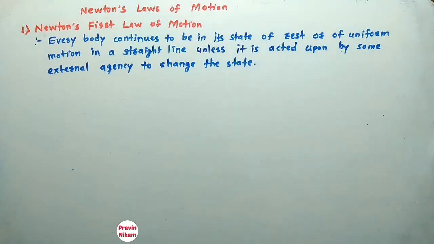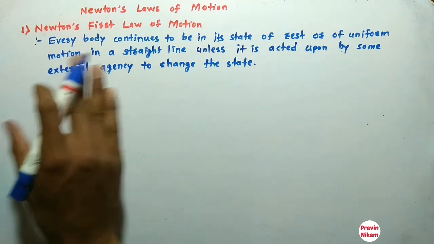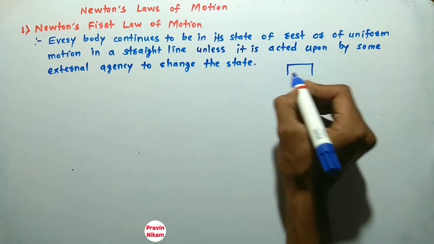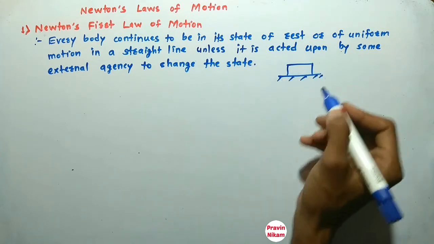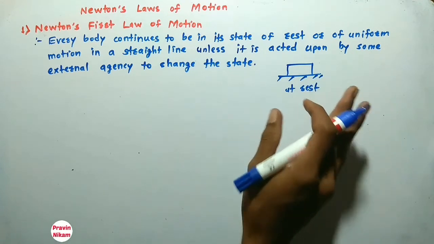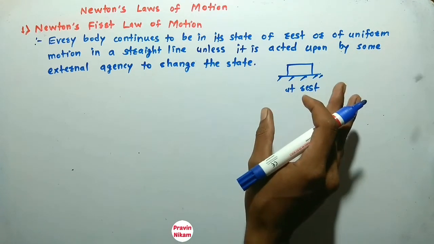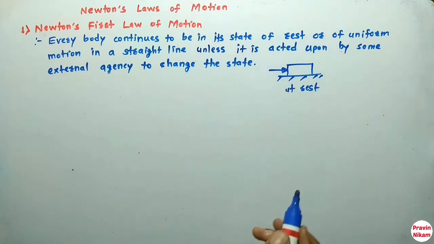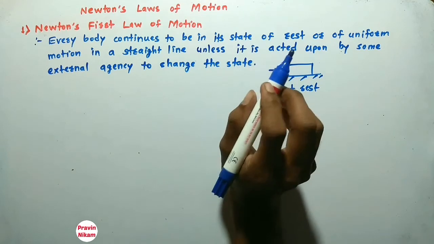In simple words, how to understand Newton's first law of motion. If this is a body which is at rest, it remains at rest unless it is acted upon by some external agency. So this is the external agency.